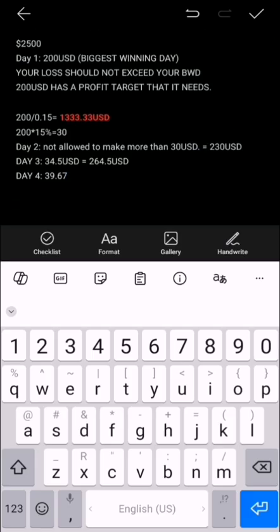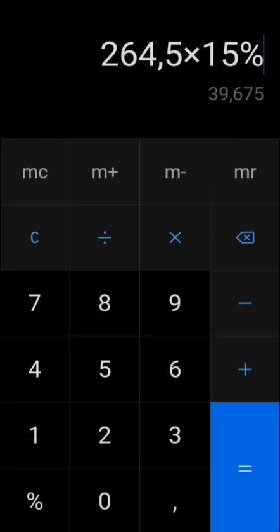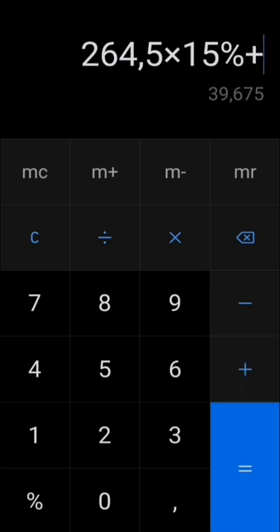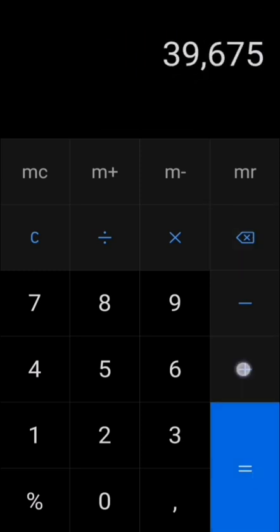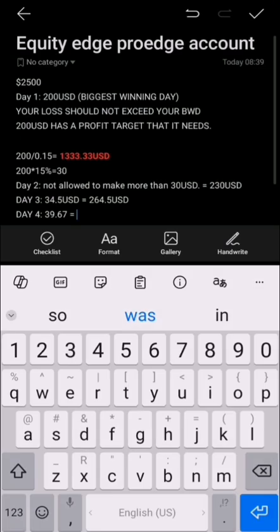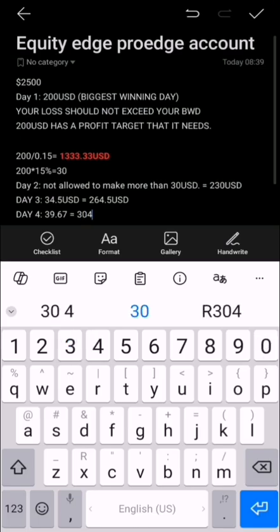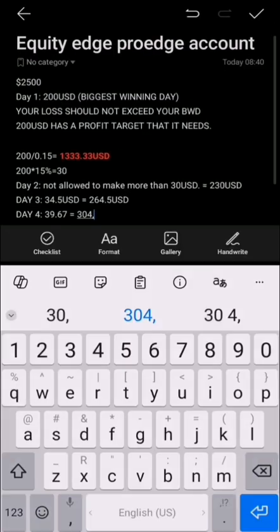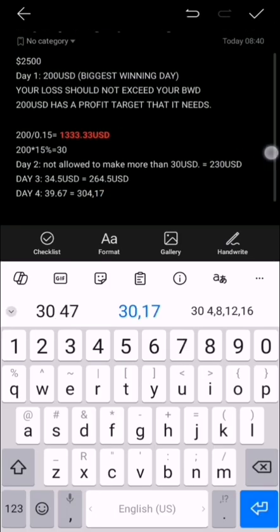So you shouldn't exceed that, and then plus 264.5 equals 304.17.